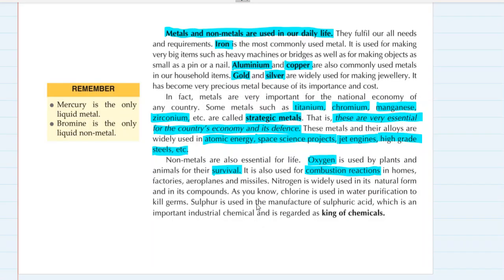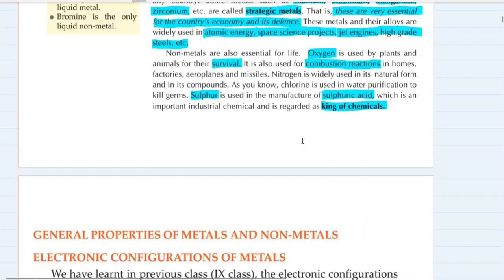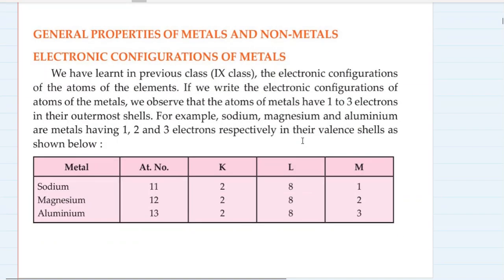Sulfur is used in the manufacture of sulfuric acid, which is an important industrial chemical and is regarded as the king of chemicals. Which is the king of chemicals? Sulfuric acid. And what is sulfuric acid made from? It is made from sulfur, right? So nitrogen, oxygen, chlorine, sulfur, these are all important non-metals which we use in our daily life, knowingly or unknowingly.